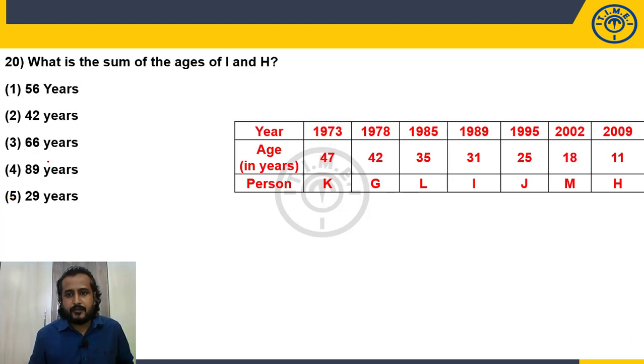What is the sum of the ages of I and H? I, H. So 31 plus 11. So 42 years. So choice 2.